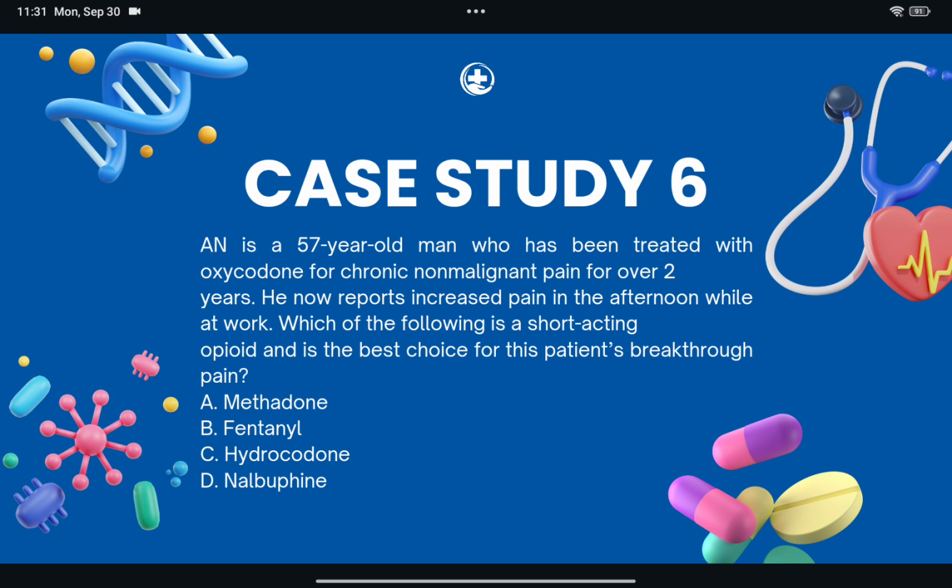available in combination with either acetaminophen or ibuprofen. And methadone should not be routinely used for breakthrough pain due to its unique pharmacokinetics and should be reserved for practitioners who have experience with this agent and understand the variables associated with this drug. Fentanyl is available for treatment of breakthrough pain for cancer treatment, and it is not appropriate to use fentanyl for chronic pain settings. Nalbuphine is a mixed agonist and antagonist, so it could precipitate a withdrawal in patients who are currently taking a full mu agonist such as oxycodone.